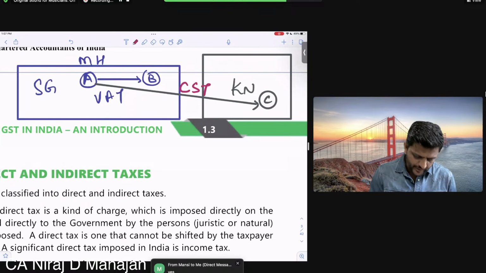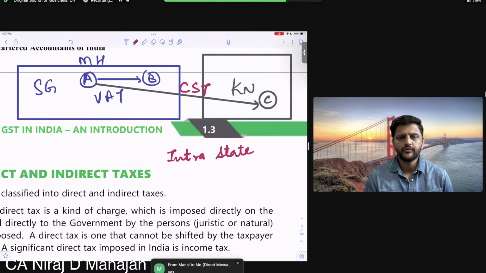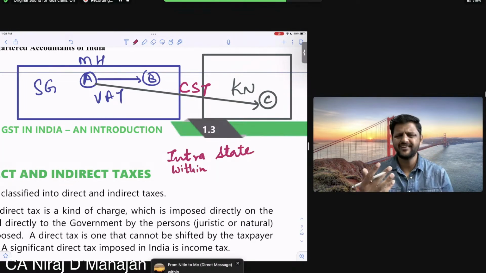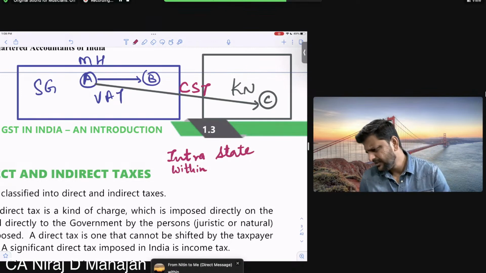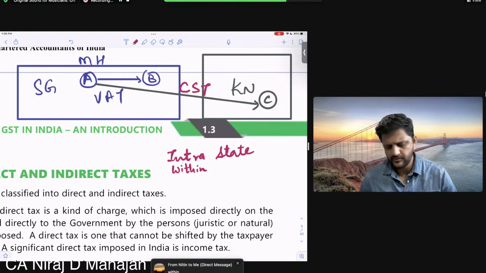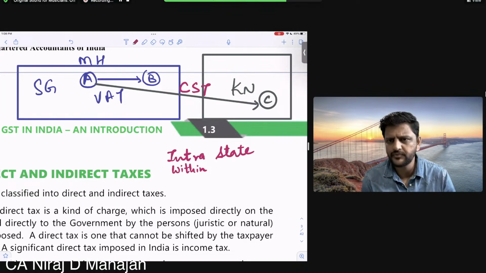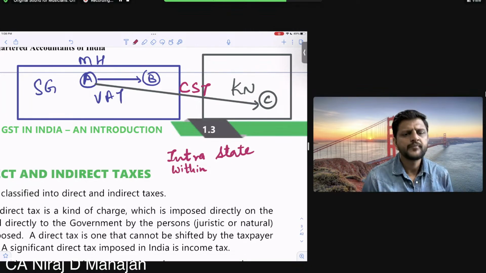If I write down intra state, what do you think the word intra means? Intra means what? Within. And we had done that in this case also. Which case? In setting off of losses, you can set off within the same head of income, or you can set off in the other head of income. That also we had discussed. Right?